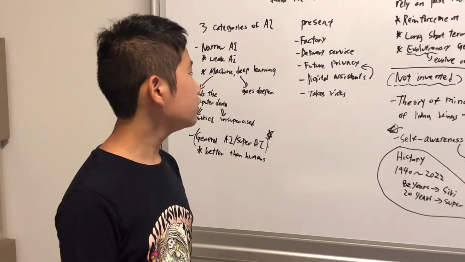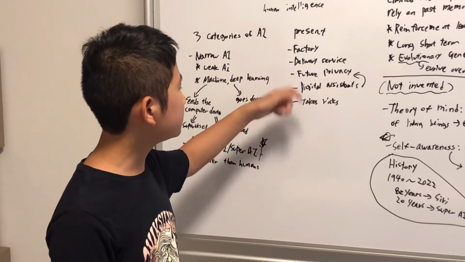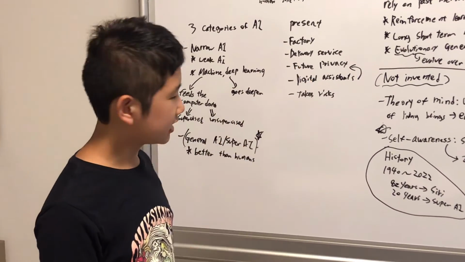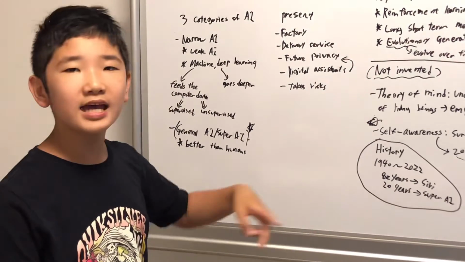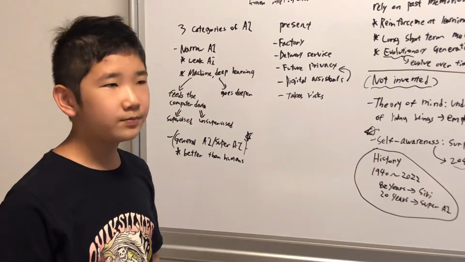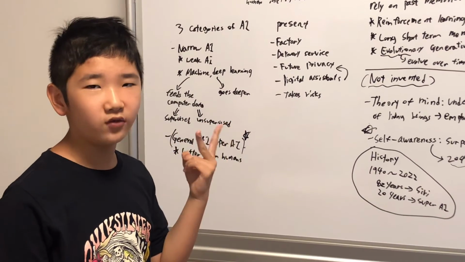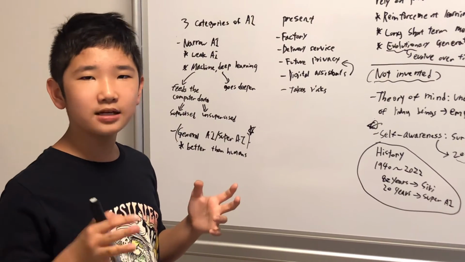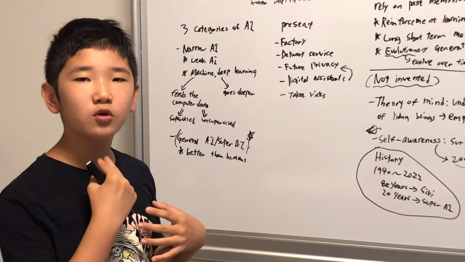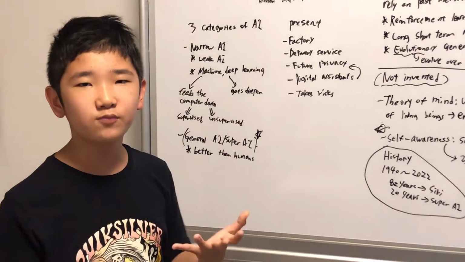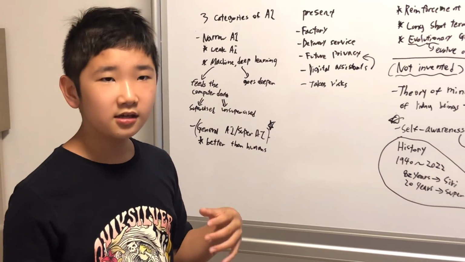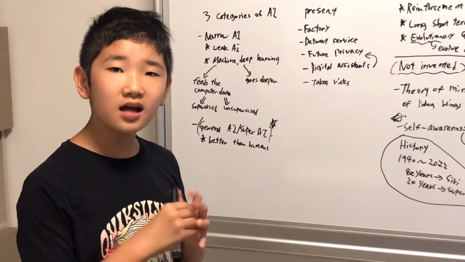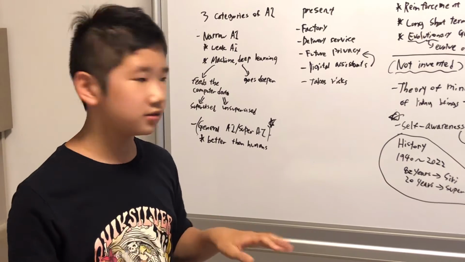Future privacy and digital assistants are connected. I'm going to explain about digital assistants first. As I said, Siri, it's kind of dangerous. Siri and Alexa, you probably heard of these. Alexa is from Amazon and Siri is from iPhone. And they both said that they're recording what you're saying. They're recording your voice and your privacy, like private settings, which is kind of dangerous, right? They could use that data for something else, which is bad.